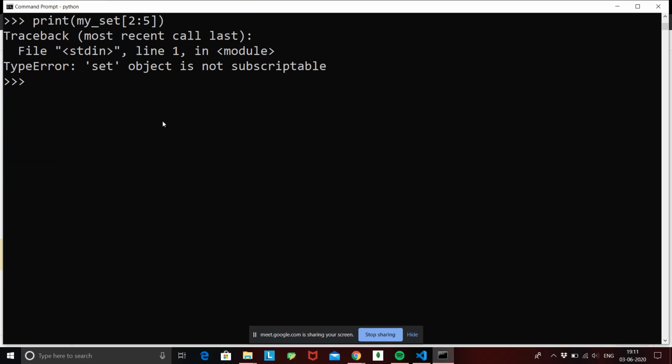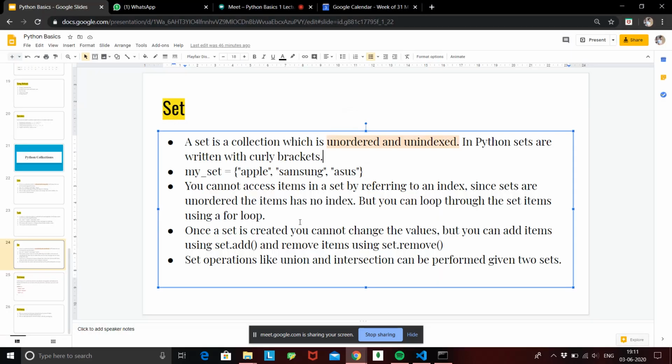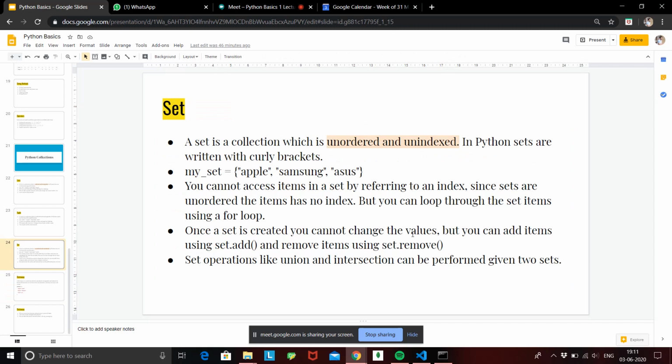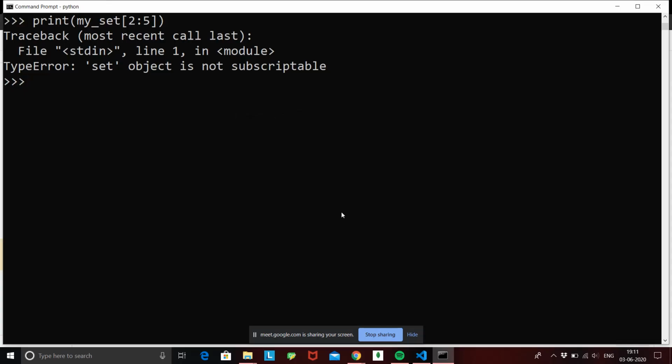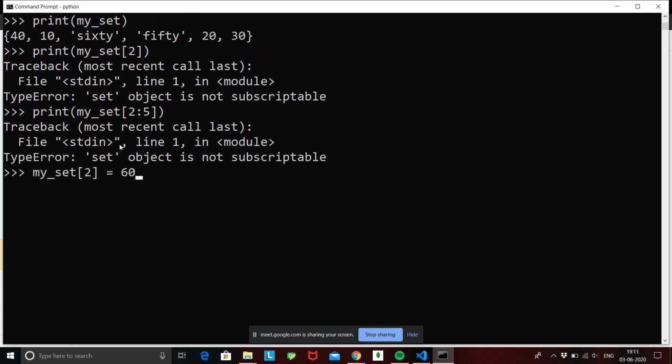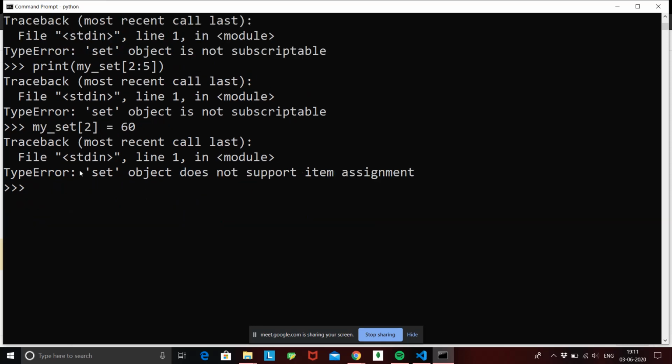Another thing we saw for a set is that we cannot change the value of a particular element. So if we try to do that, I think we should get an error again. That is, if we say my set of, suppose, second position, I want to change it to 60. Basically, if I say my set of second value is equal to 60, that I want to change the second position to 60, then it will again give me an error, that set object does not support item assignment.